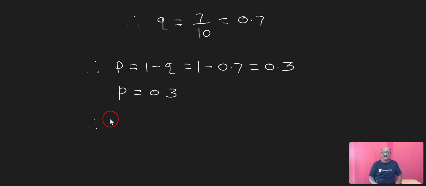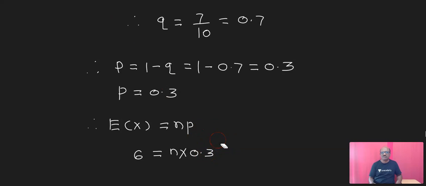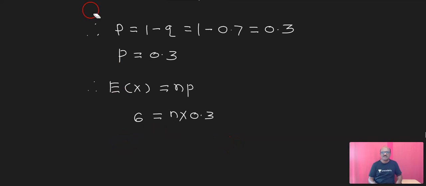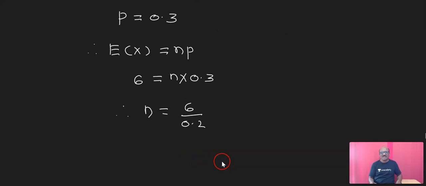Next is E of x. E of x is equal to np, and the value of E of x is 6. So 6 is equal to n into 0.3, and hence n is equal to 6 upon 0.3, and it's very simple.